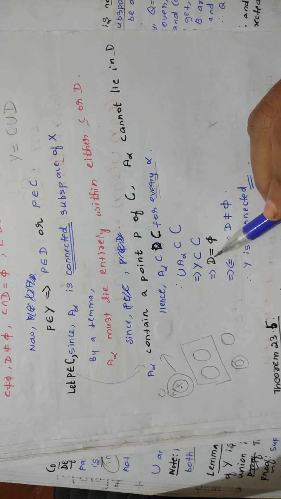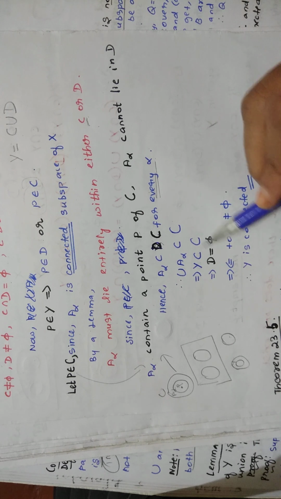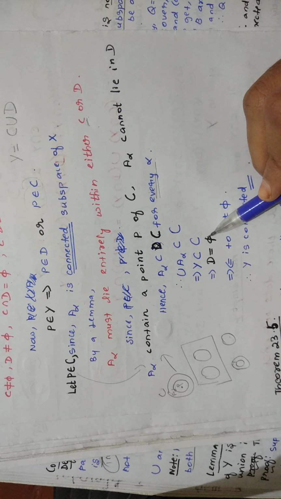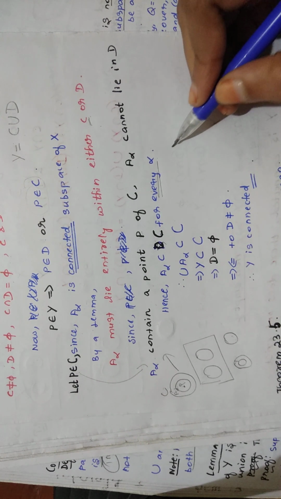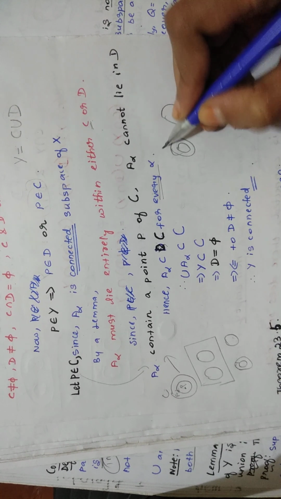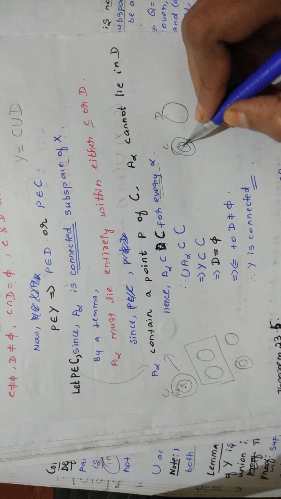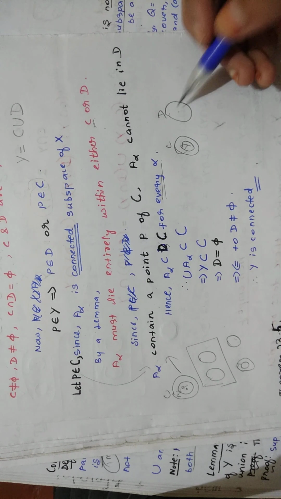Now you are writing D: if Y is contained in C, then D equals empty, because now you have two open sets. This is C, this is D, and Y lies within this C. It means you have no elements in D, right?